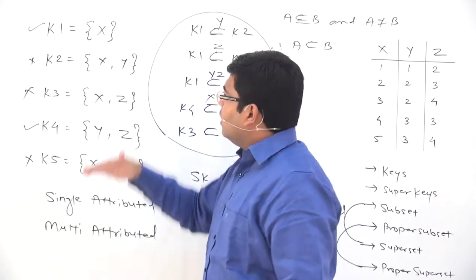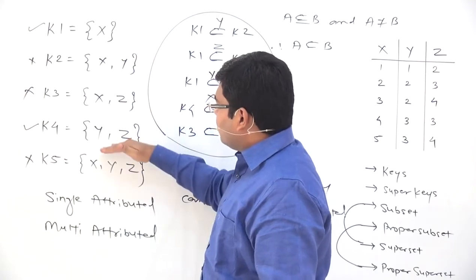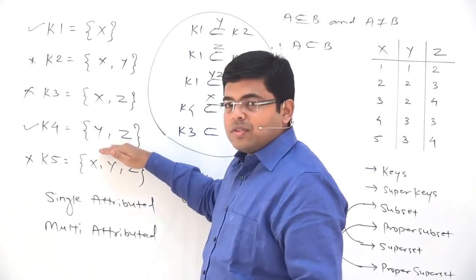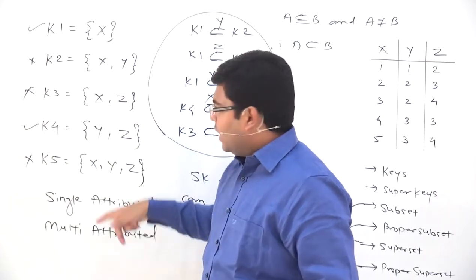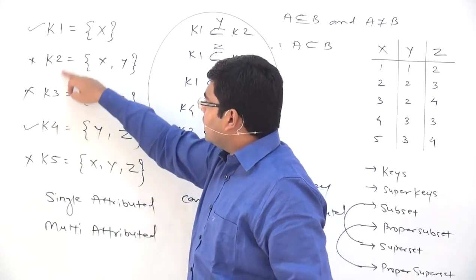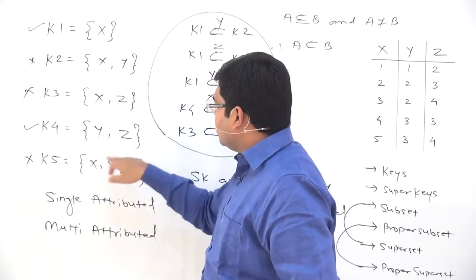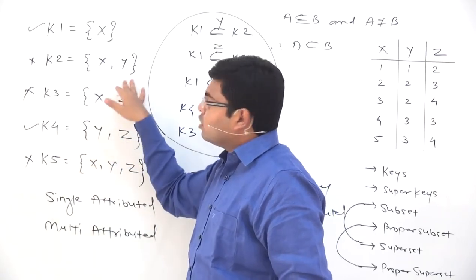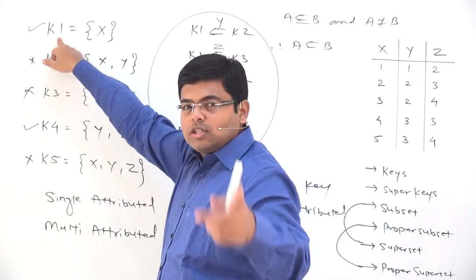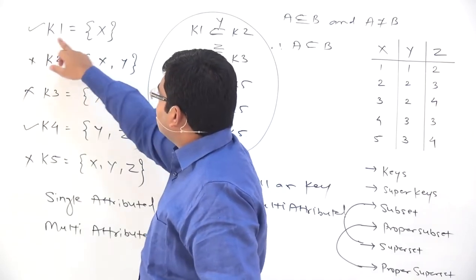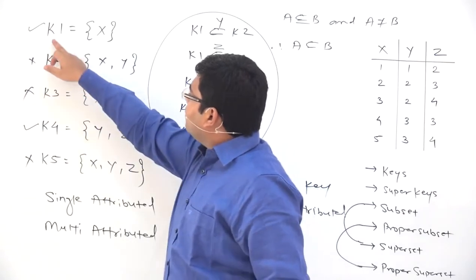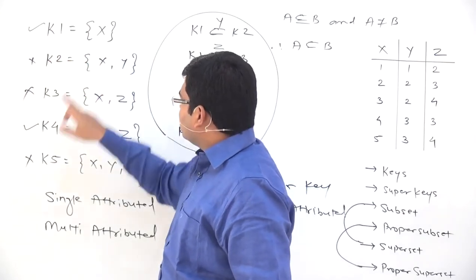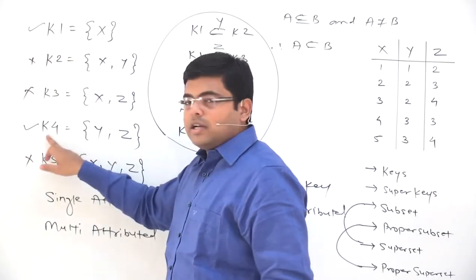A key can be single attributed or multi attributed, and a super key can be single attributed as well as multi attributed. So K5, K2 and K3 are examples of super keys and they are multi attributed. So that means a super key can be multi attributed. K1 can also be called a super key, single attributed. So what does that mean? That a super key can be single attributed. Then K1 is a key single attributed and K4 is a key multi attributed.